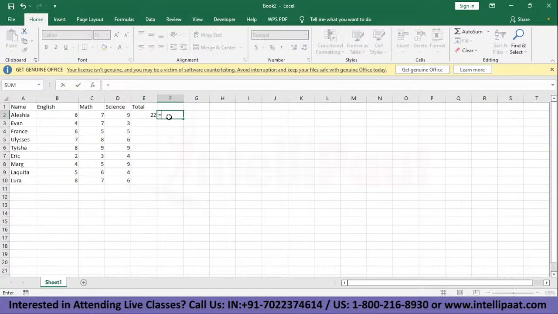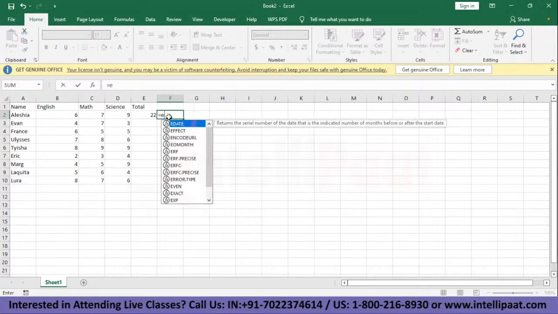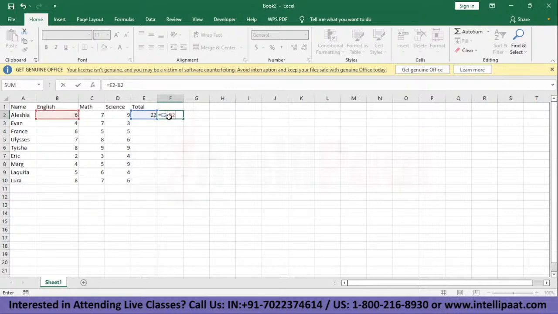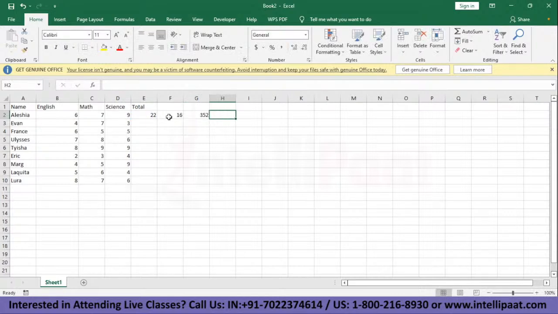Let's say I want to see what we will get when we subtract 6 from 22. Very simple. You can do it in your head, but still, if there are bigger numbers, this function of Excel helps a lot. So we'll put the cell number E2, subtract, let's say B2. We get 16. Now, if I want to multiply, let's say 22 and 16, we'll just put equal to here. Cell number E2 and multiply F2.